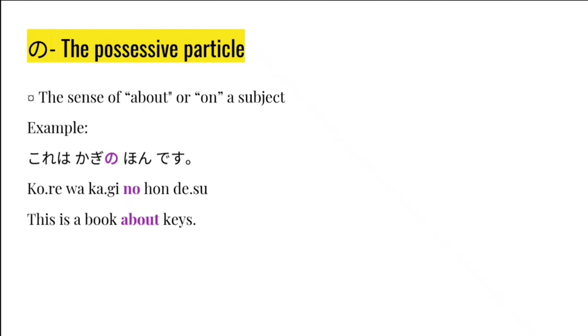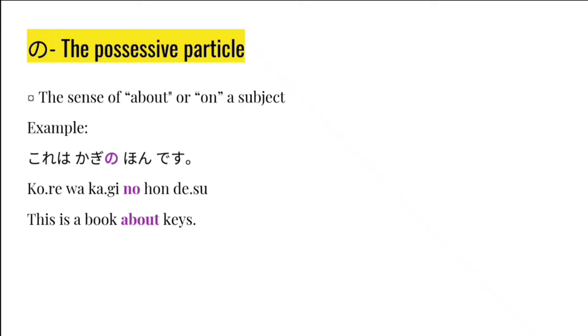If the book is about computers, if it is about chocolates, if it is about clothes, I would say it is a book of computers, a book of clothes, a book of chocolates.